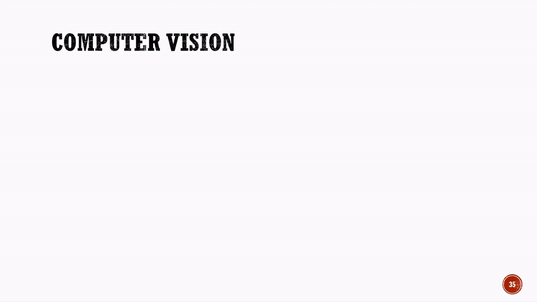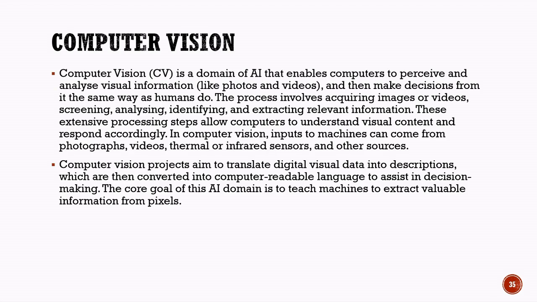Computer vision. Computer vision, also known as CV, is an important domain of artificial intelligence that enables computers to understand and analyze visual information such as images and videos. Just like humans use their eyes and brain to observe and understand the world, computer vision helps machines interpret visual content and make decisions based on it.